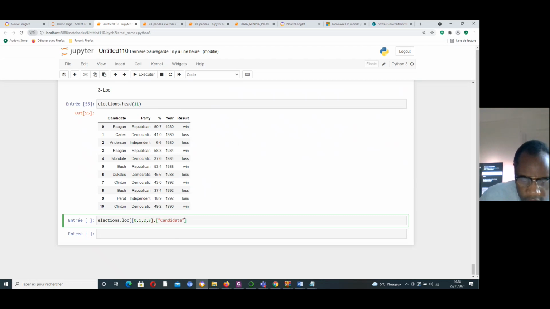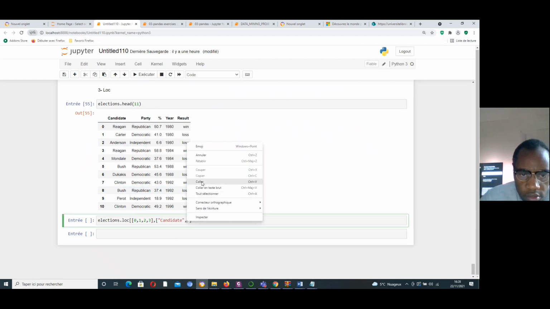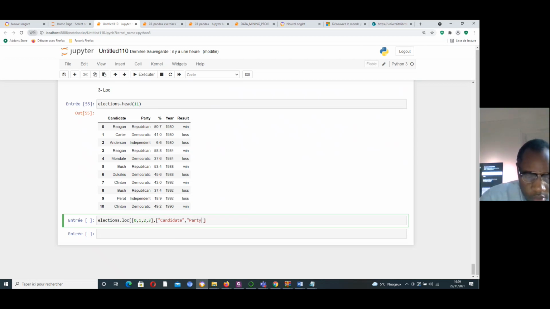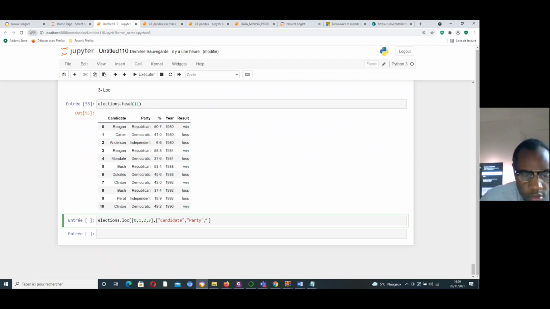I can also print the party. If I want, I can print also the year. Like that. Okay, let's print it.